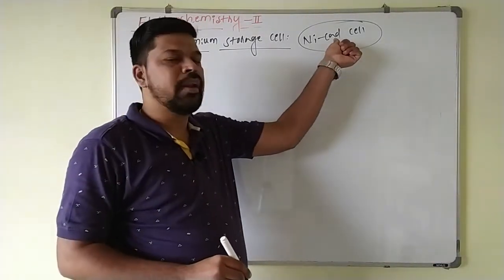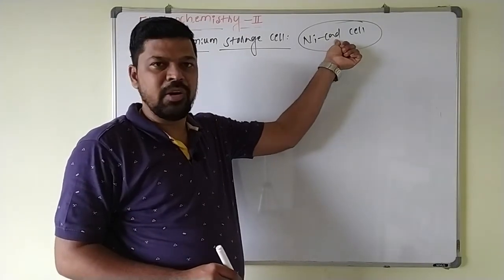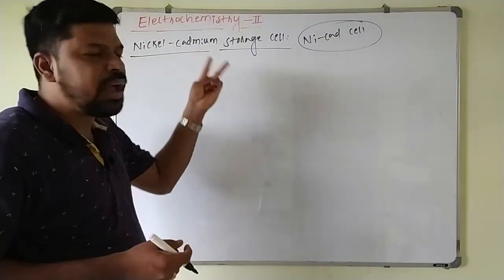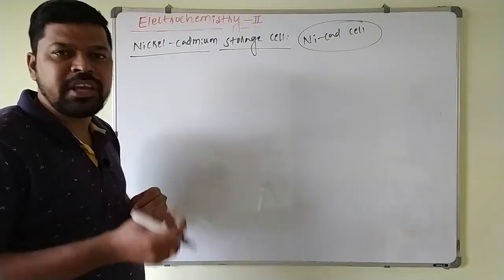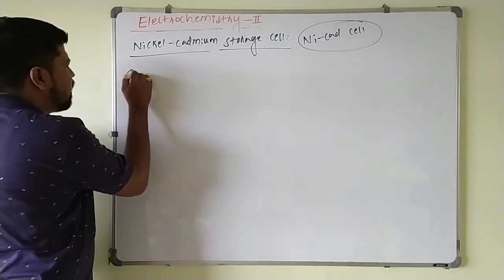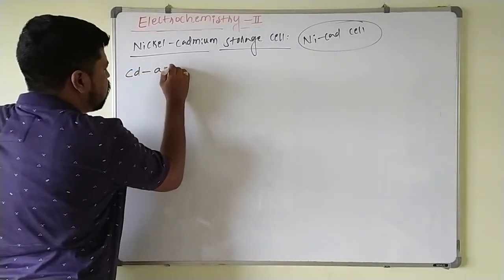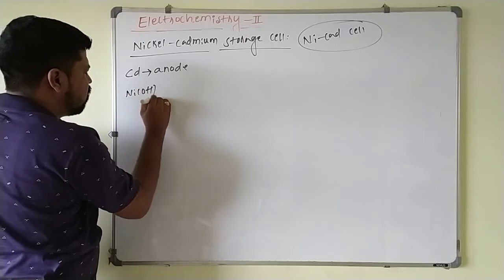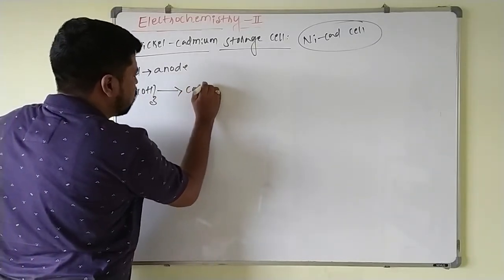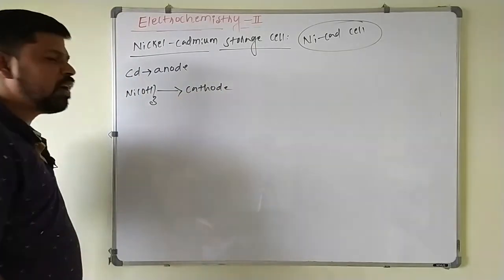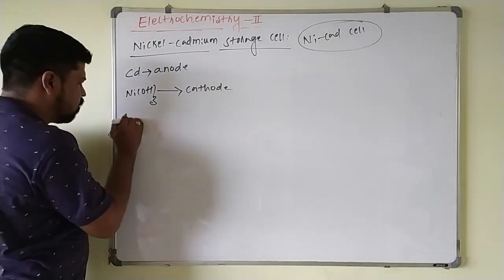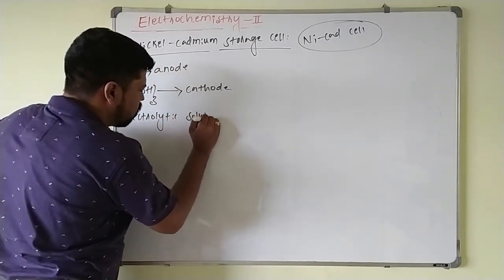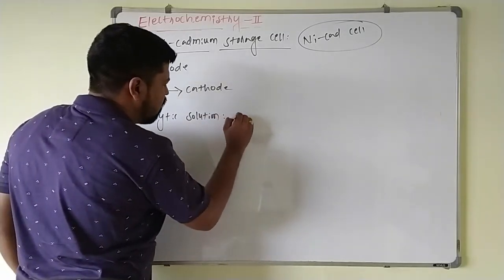So here in this one, cadmium is undergoing oxidation because cadmium acts as anode, and a grid of metal that is containing nickel hydroxide, that is acting as what? Cathode here. Now these two, anode and cathode, they are kept in an electrolytic solution of KOH here. So cadmium is acting as anode, and the metal grid containing nickel hydroxide, this is acting as a cathode. Now these two are kept in an electrolytic solution, that is nothing but KOH here.